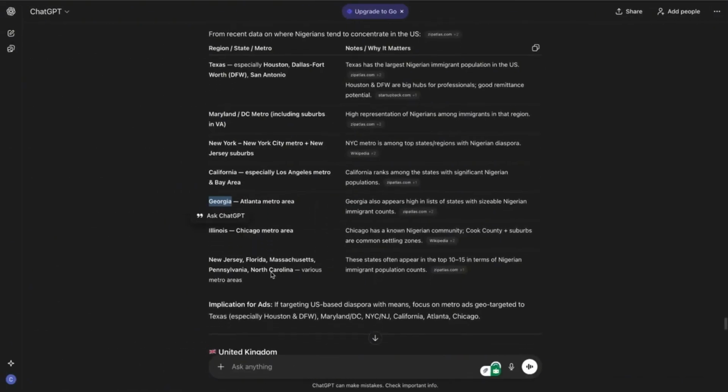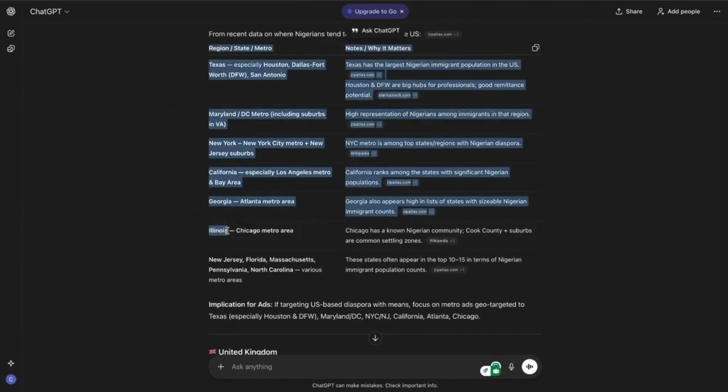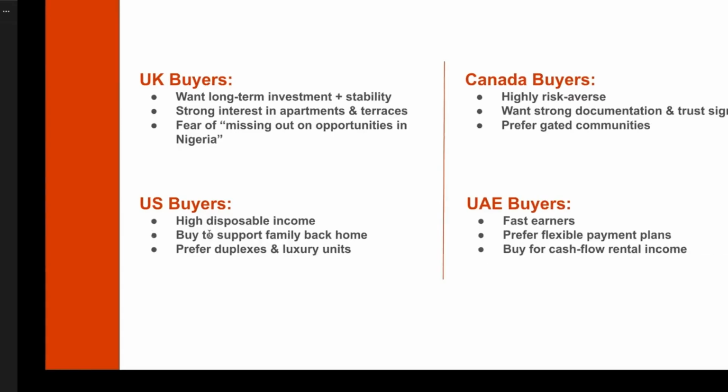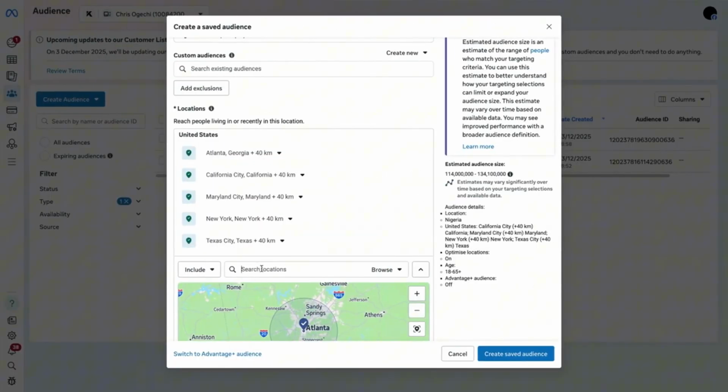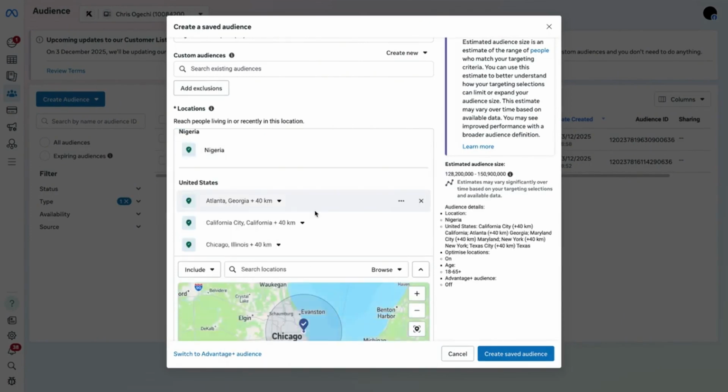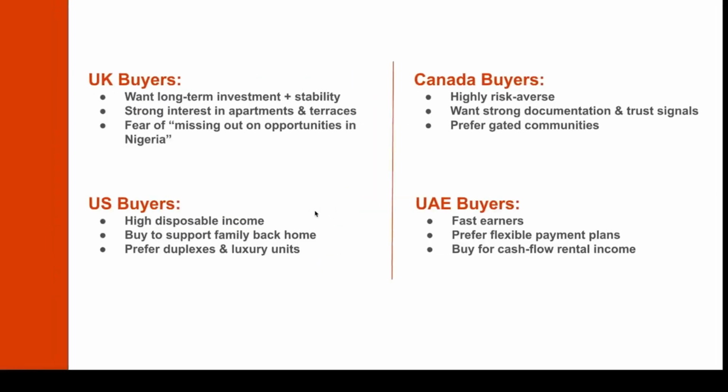Oh, there's actually two. Illinois. Why am I copying the weirdest things? Sorry. Okay, cool. You come here and paste it. Illinois, city. Yeah, Chicago. There are a ton of Nigerians in Chicago actually, quite a number of them.